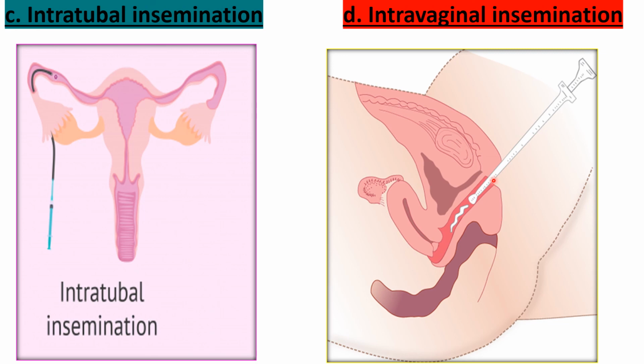Next, intravaginal insemination. Here, the sperms are injected into the vagina region of a female with the help of a catheter. This is the pictorial representation of intravaginal insemination. These are the simple processes to understand.